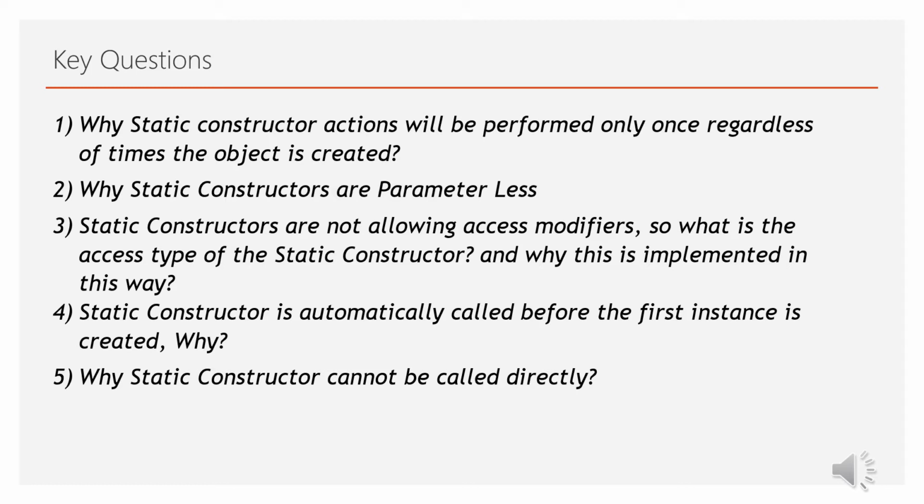So the first question is why static constructor actions will be performed only once, regardless of the number of times the object is created. The second one is why static constructors are parameterless. The third one is why static constructors are not allowed access modifiers, so what is the access type of the static constructor and why is it implemented this way? The fourth one is why a static constructor is automatically called before the first instance is created. And the final one is why a static constructor cannot be called directly. So we will answer all these questions one by one with live examples.